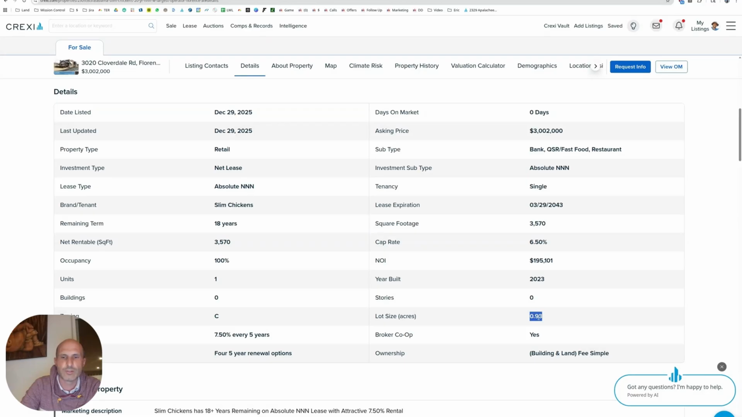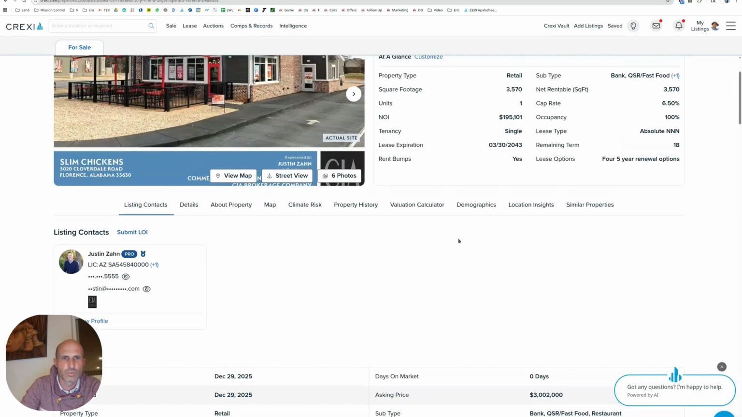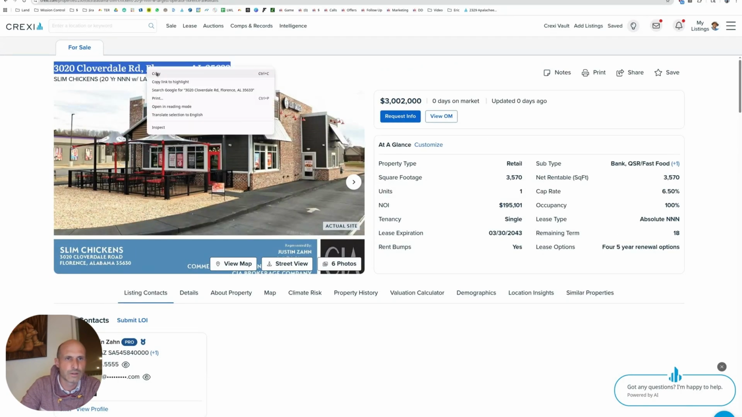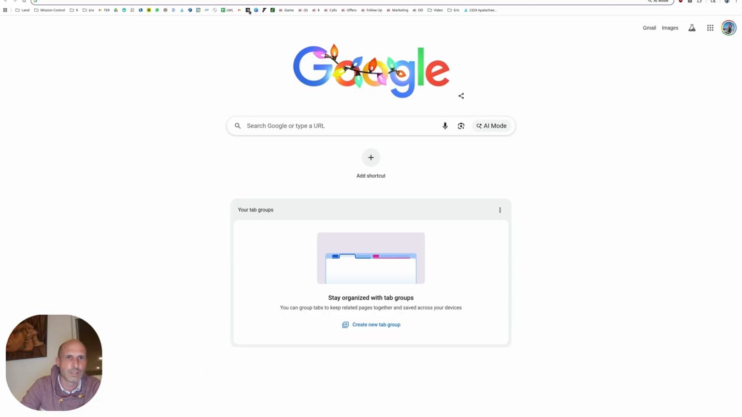The size of the property is 0.93 acres. This is a 2023. Another way I like to look these up is to go see what they paid for the property. This is Alabama. We might be able to figure out what they paid for the property.